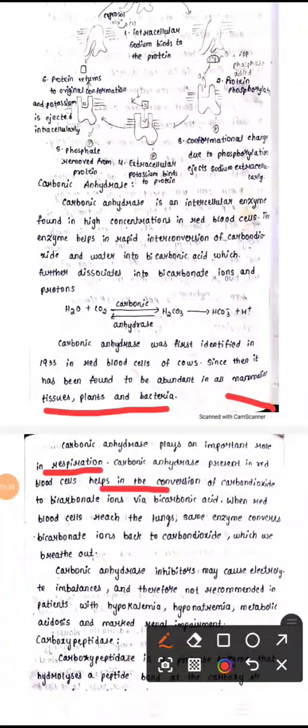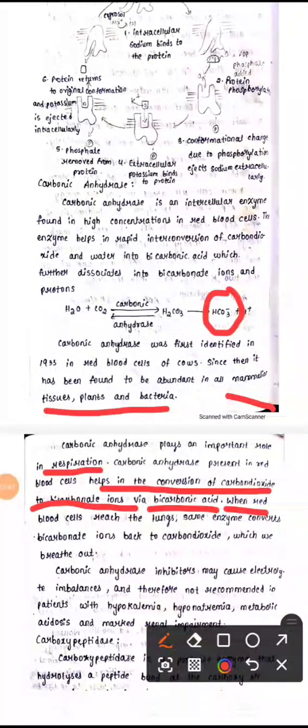It is mainly useful for respiration. Why? Because red blood cells convert carbon dioxide to carbonate ions and bicarbonic acid. This one we call bicarbonic acid. When red blood cells reach the lungs, enzymes convert bicarbonate ions back to carbon dioxide, which we breathe out. So the red blood cells go to the lungs, and when we breathe out, the bicarbonate ions go back to carbon dioxide. So this is carbonic anhydrase.